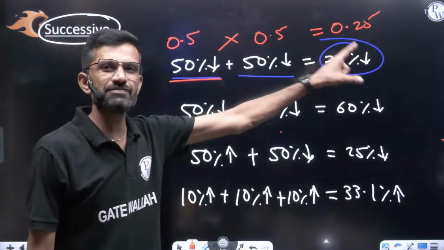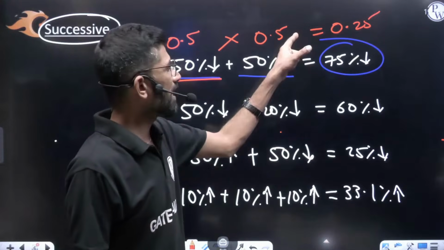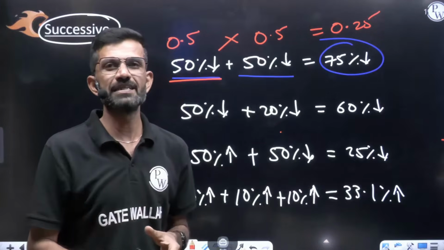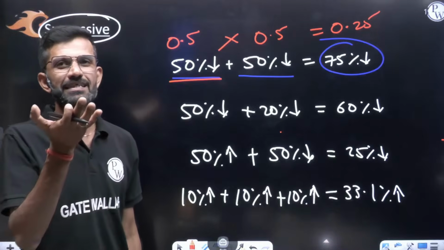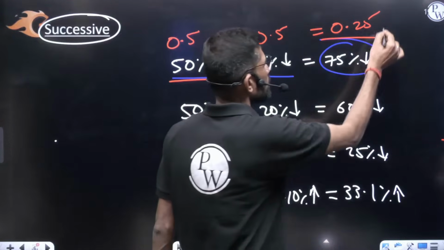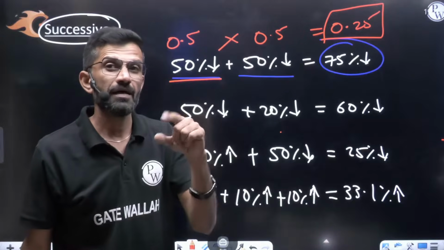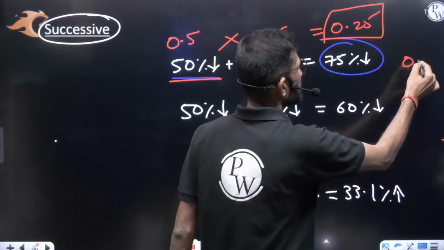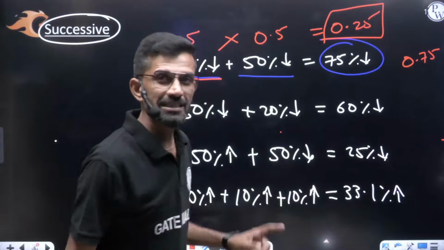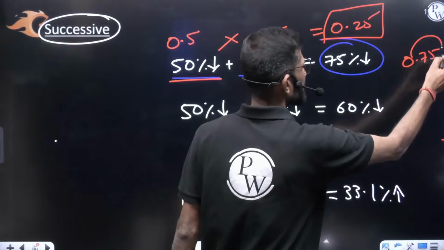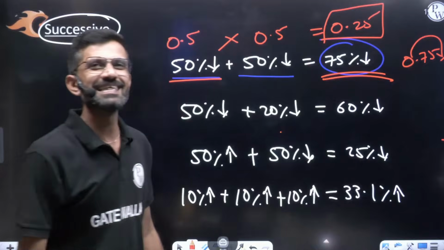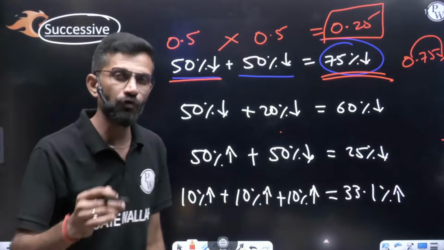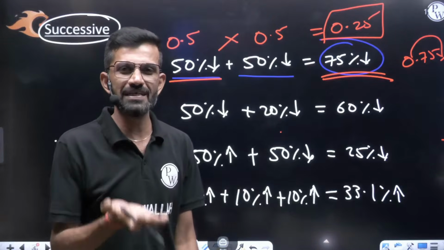0.25 you are getting. Is this value less than 1 or more than 1? This value is less than 1. Means if your value comes less than 1, then decrease or discount will be there. If your value comes more than 1, then increase will be there. Because this value is less than 1, decrease or discount will be there. But how much less than 1? From 1 if you subtract it, 0.75, this much less. This value you have to mention in percentage, 2 decimals to the right, it will be 75% decrease. If your overall value comes more than 1, how much more than 1, that much percent increase.